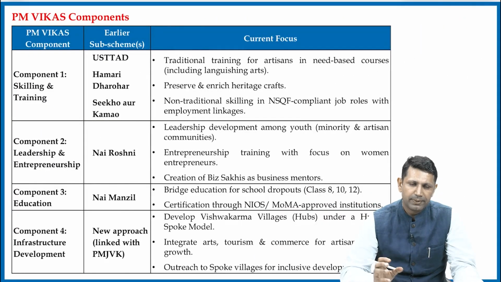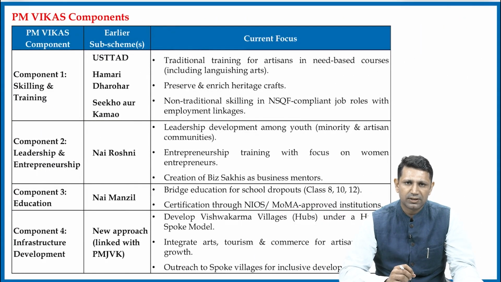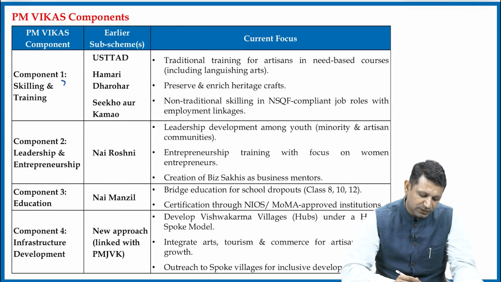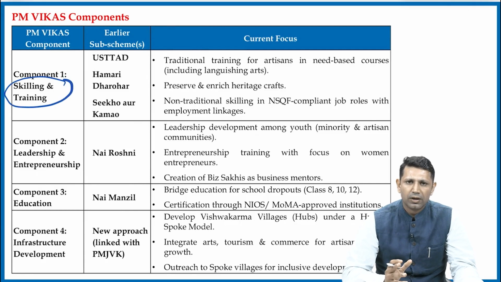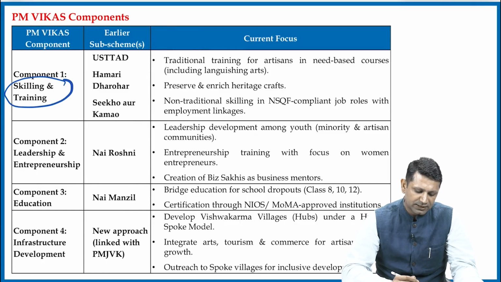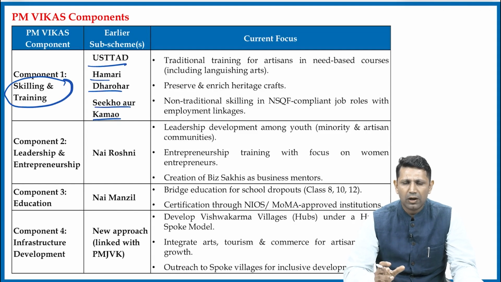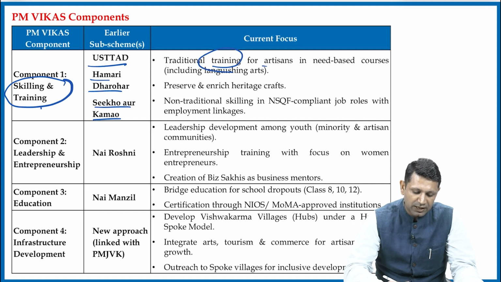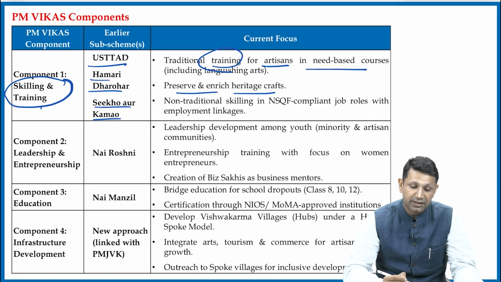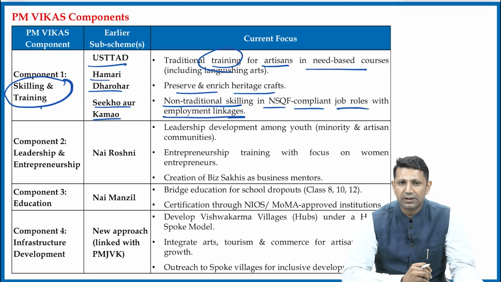Also, there are basically 4 components under this scheme. Component 1 includes skilling and training. So it is basically replacing the schemes Ustad, Hamari Dharohar and Seekho aur Kamao. Now, this particular component is going to focus upon the training of the artisans on need-based courses, preserving and enriching the heritage craft, then non-traditional skilling for NSQF compliant job roles with employment linkages.